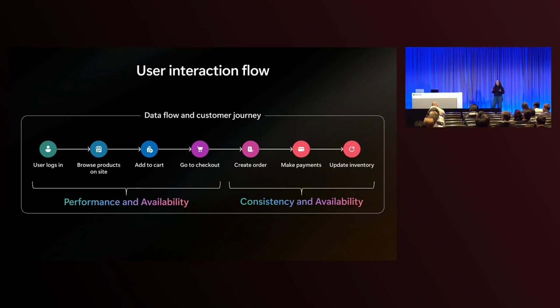However, towards the second half of the user journey, where users are actually making their orders and paying for these products, my priorities shift a little bit. In this section of the user journey, I really care more about consistency and availability. I want to make sure that when an order is made, I keep that order. We don't want to miss any of our dropped orders. We don't want to have any payments go through twice. So when I think about the requirements at different parts of the user flow, it will inform how I build my application.